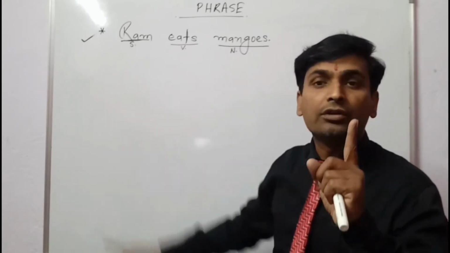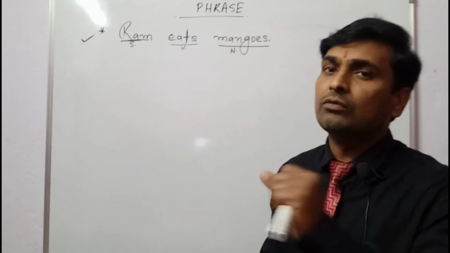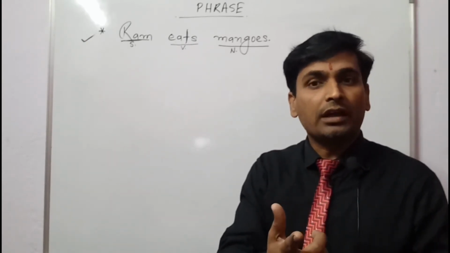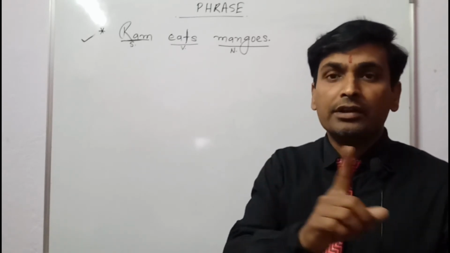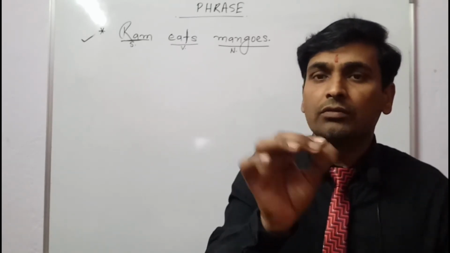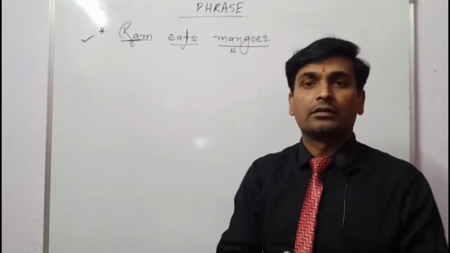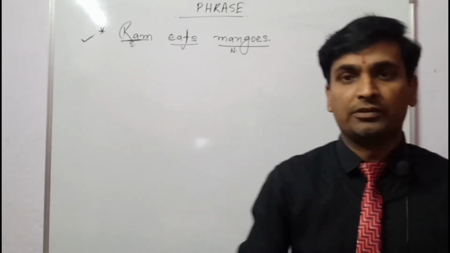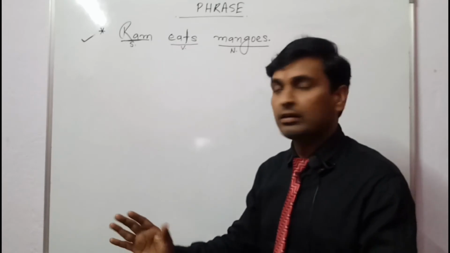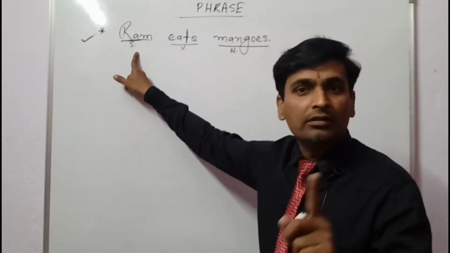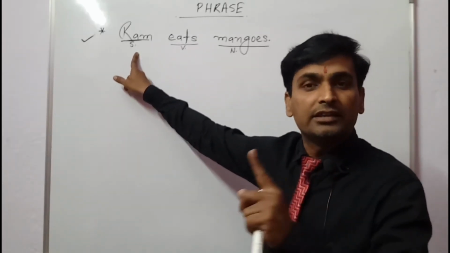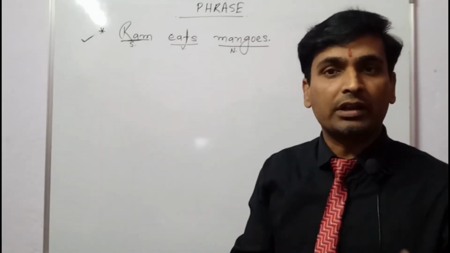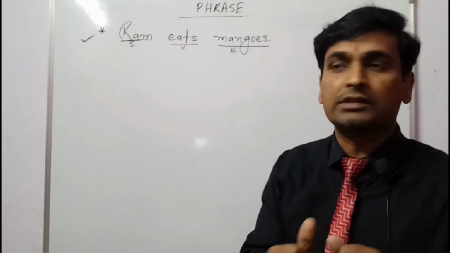Ram is a singular noun, a single word. As I just told you, a phrase is never of a single word. A phrase is always of more than one word. So it is clear here that Ram is not a phrase, as it is a single word. I hope you are getting my point.